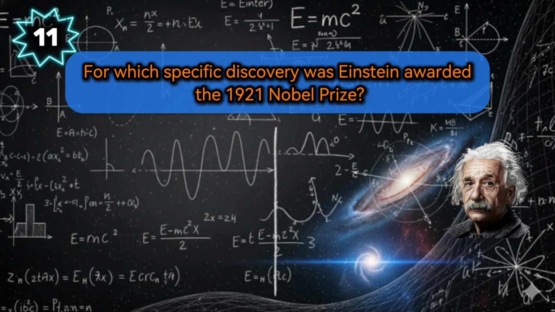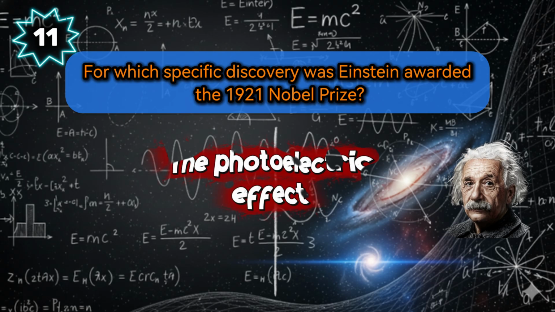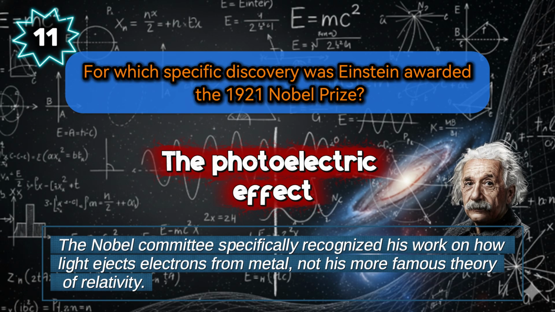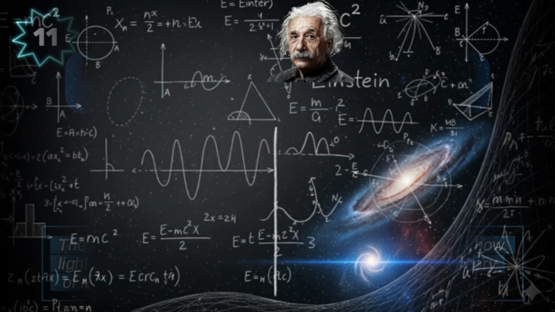He won the Nobel Prize for explaining the photoelectric effect. The Nobel Committee specifically recognized his work on how light ejects electrons from metal, not his more famous theory of relativity. A dark turn in history.